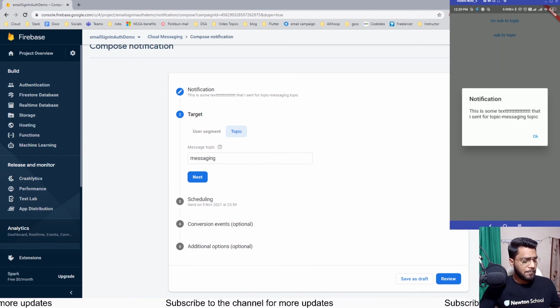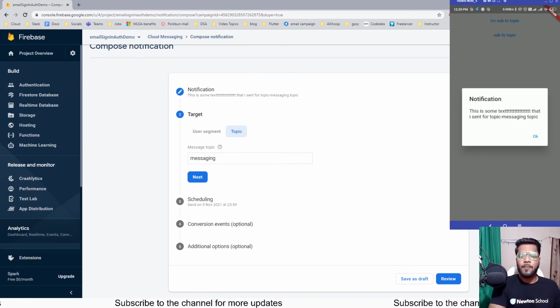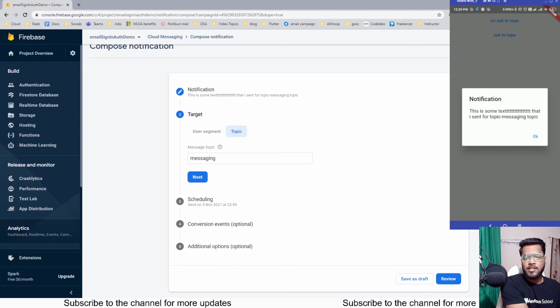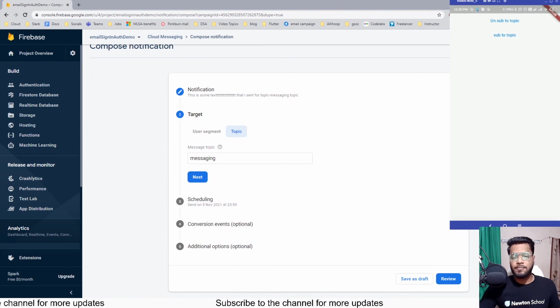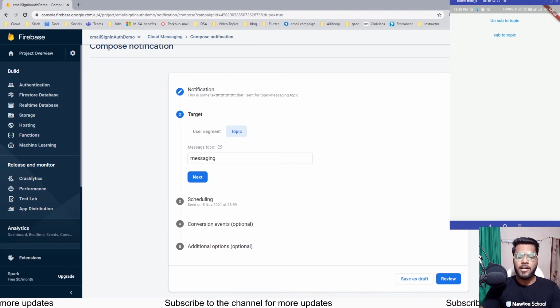inside his app. And from the app as well, you can see that we are displayed with, this is some text that I have sent a topic for, and I have got a notification for the same over here. When I'll be clicking on OK, this notification would be going on, as we have added navigator.pop over there. So you can see that the notification has gone off from here. So this is how you will be getting the notification inside your Flutter app, and how you can implement the implementation for notification inside your app.